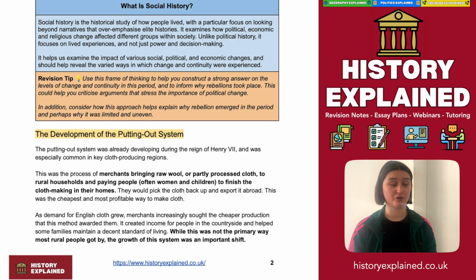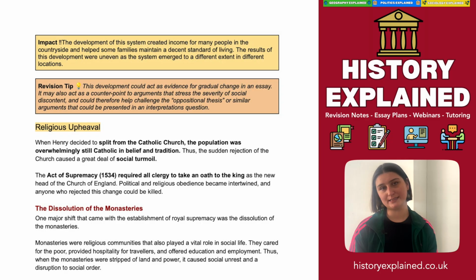Now, this was not necessarily the primary way that most rural people got by, but the growth of this system was an important industrial shift and created a new workspace within the home. A core thing to note about the putting out system is that it had quite an asymmetric impact, as it disproportionately offered income to cloth-making regions. So these are regions near ports that have the opportunity to welcome in merchants.